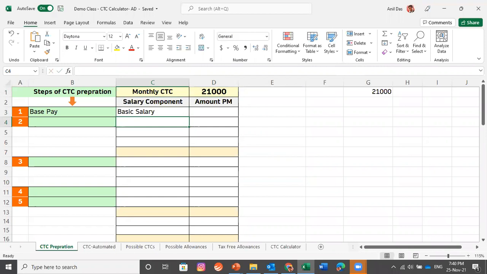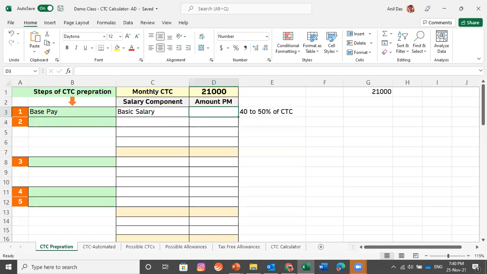Basic salary currently is kept as 40 to 50% of CTC. This is something which is done by almost all the HR professionals. Why 40 to 50%? There is no law which says that basic has to be 40 to 50% of CTC. But this has been a practice for a long time and everybody is following it.